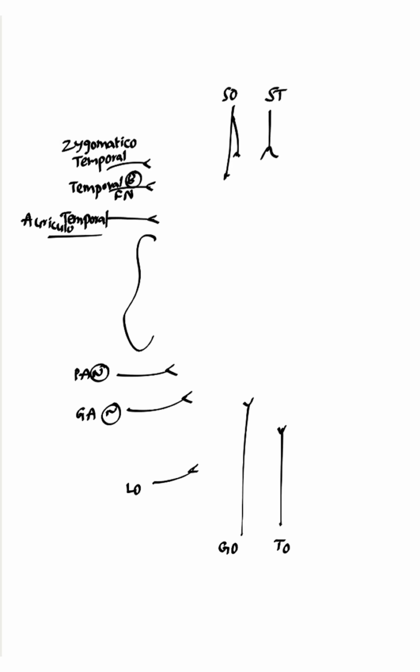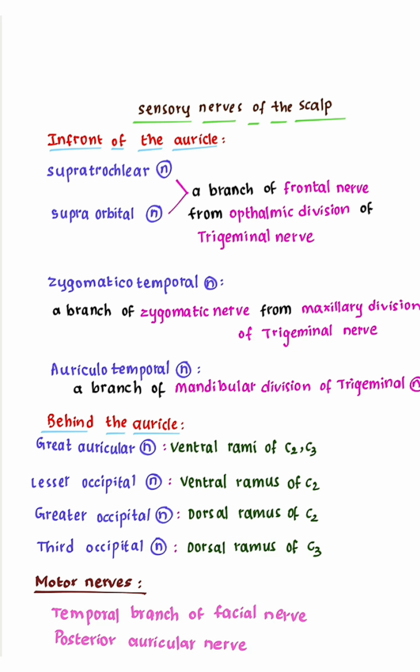Supratrochlear, supraorbital. Next remember the word temporal: zygomaticotemporal, temporal branch of facial nerve, auriculotemporal. Behind the auricle, posterior to the auricle: posterior auricular nerve, greater auricular nerve. Next remember the word occipital: lesser occipital, greater occipital, third occipital.